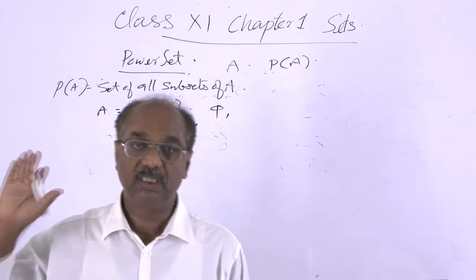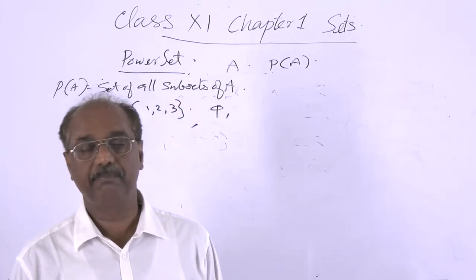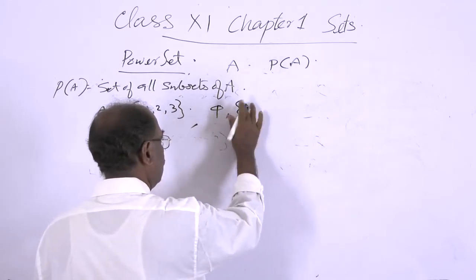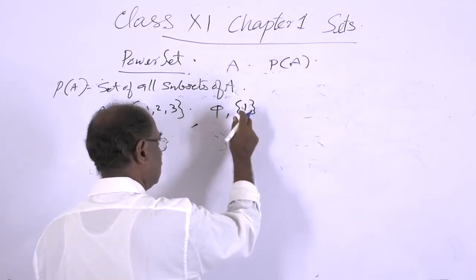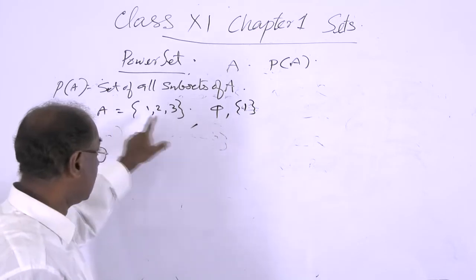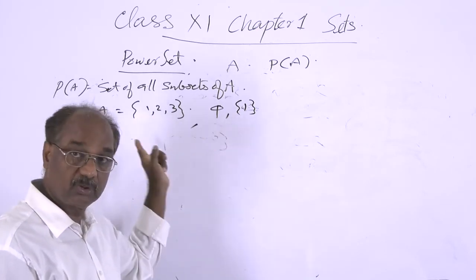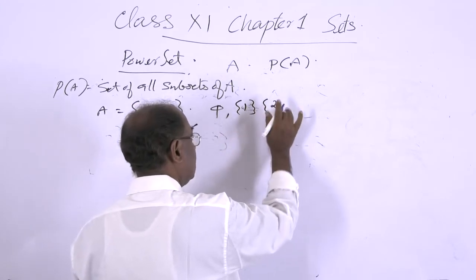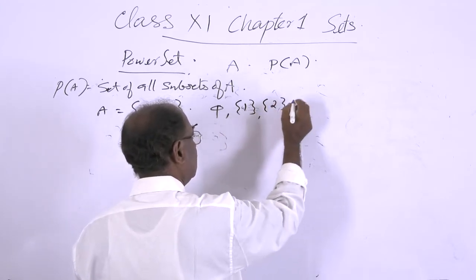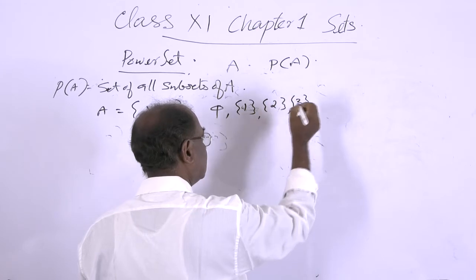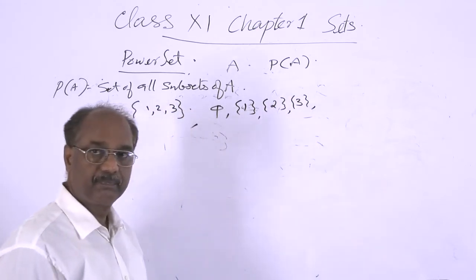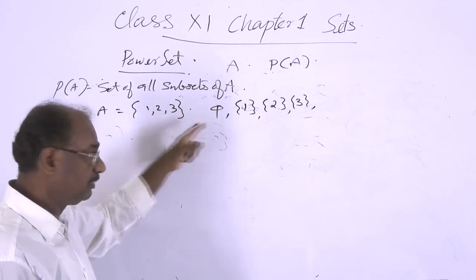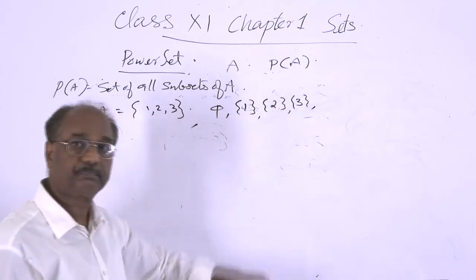Therefore, phi is a subset of A. And now consider the single number 1 taken as a set. This is a subset of A. Then 2 alone is a subset of A. Then 3 alone is a subset of A. So, taking one number at a time, we get 3 subsets.